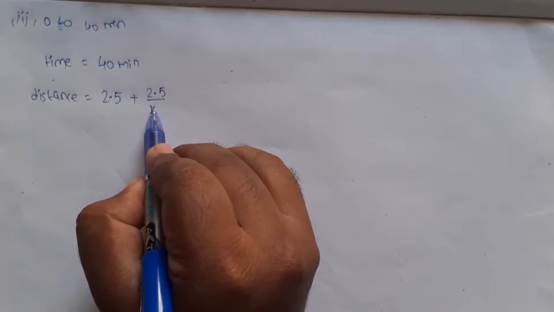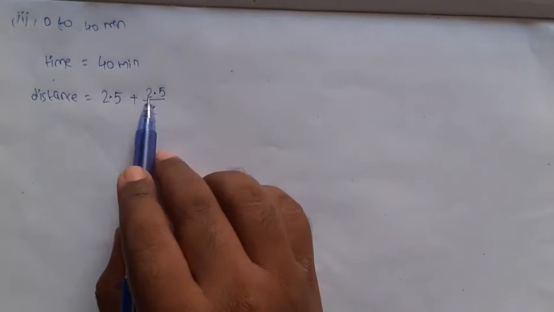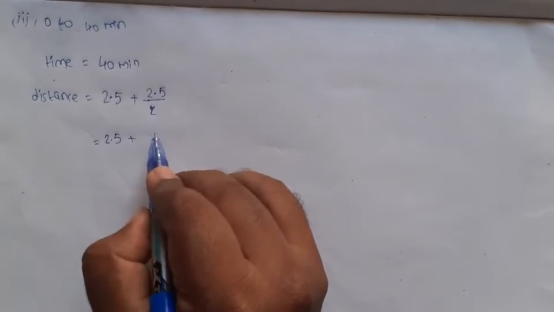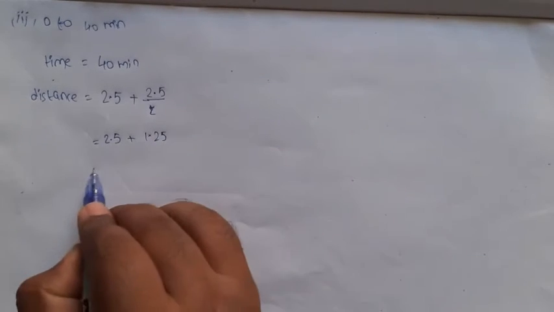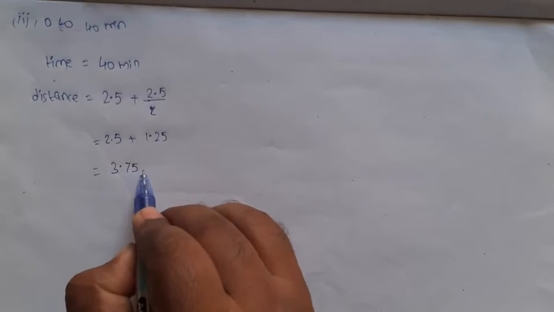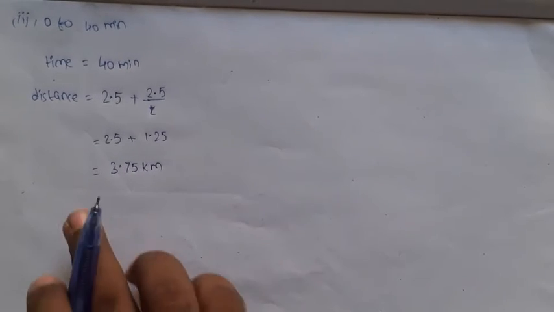The midpoint of home to market is 2.5 by 2. So 2.5 plus its value, 1.25, so the total value is 3.75 kilometer. So that is the distance. Now find the average speed.